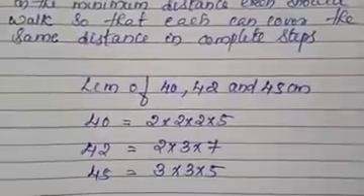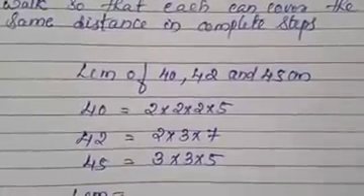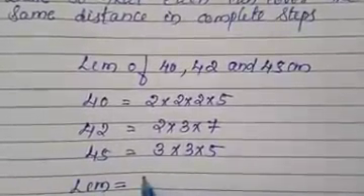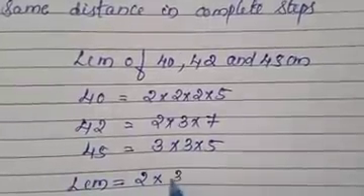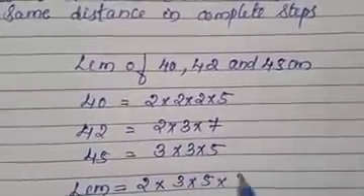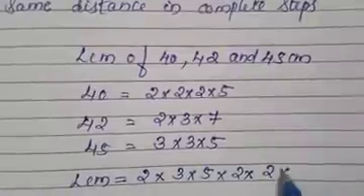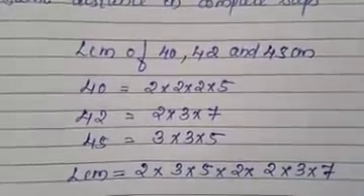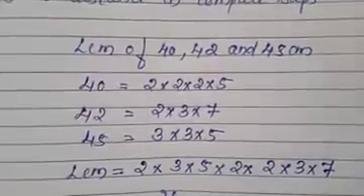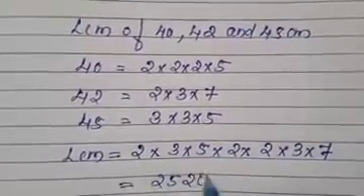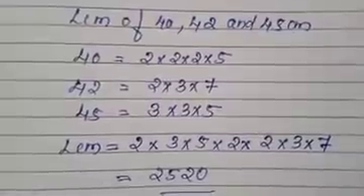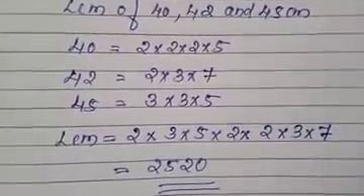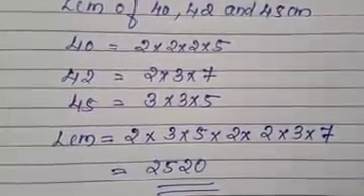So the LCM we have to find. Each pair we should take one as common. So 2 into 3 into 5 into 2 into 2 into 3 into 7. While multiplying these numbers, we will get the answer 2520. So this is the answer, the LCM of 40, 42 and 45.